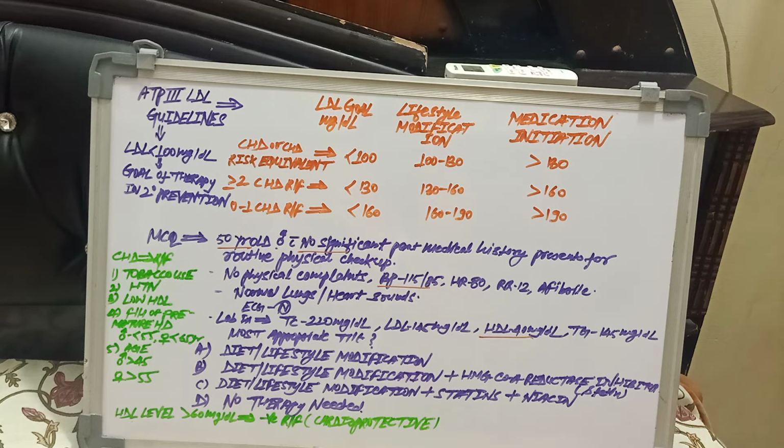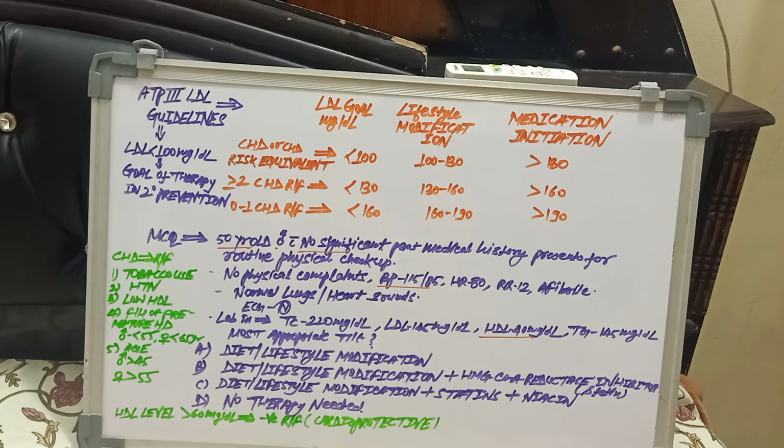Lifestyle modification is needed at 100 to 130 mg/dL, and the LDL level where medication initiation is needed is 130 mg/dL.